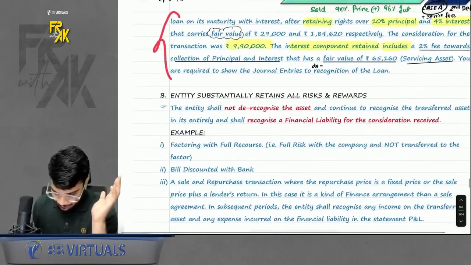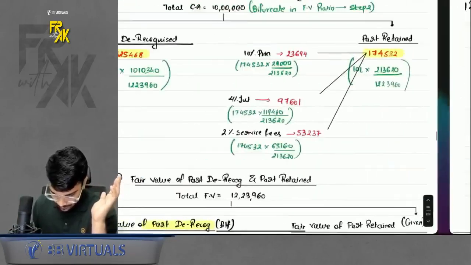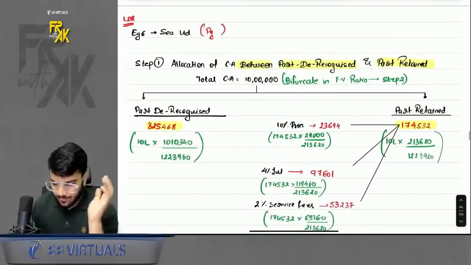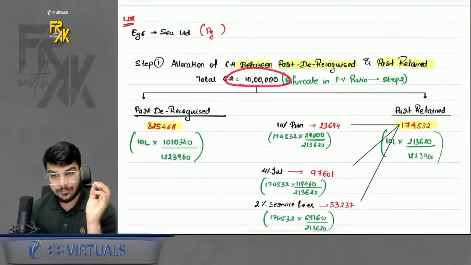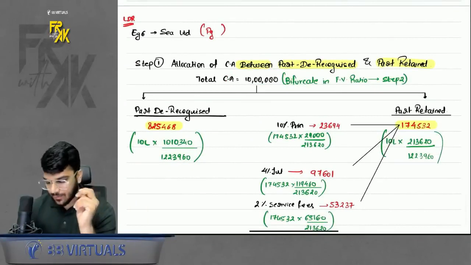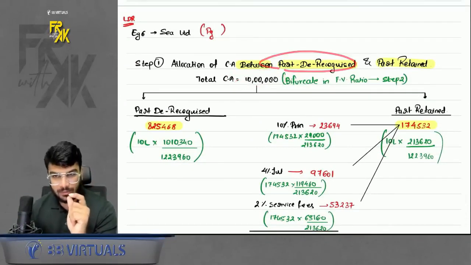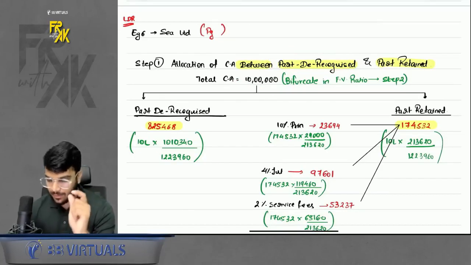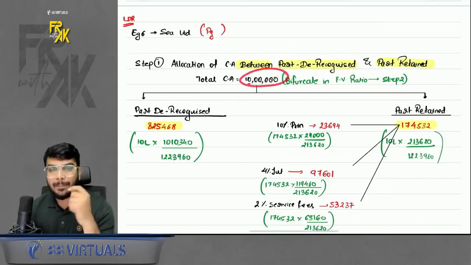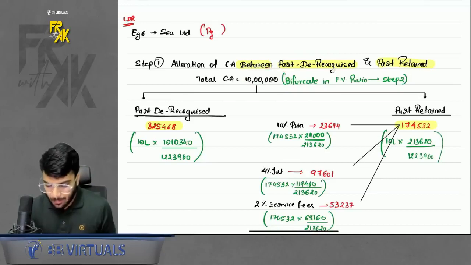See, it is very simple. Have a look here. One second. So let's say we have the carrying amount of the full asset, 10 lakhs. But the issue is we are not selling the full financial asset. We are only selling that particular part. So ideally, I need the bifurcation of carrying amount. What is the carrying amount of the part which is derecognized and what is the carrying amount of the part which is retained? I don't have this bifurcation.